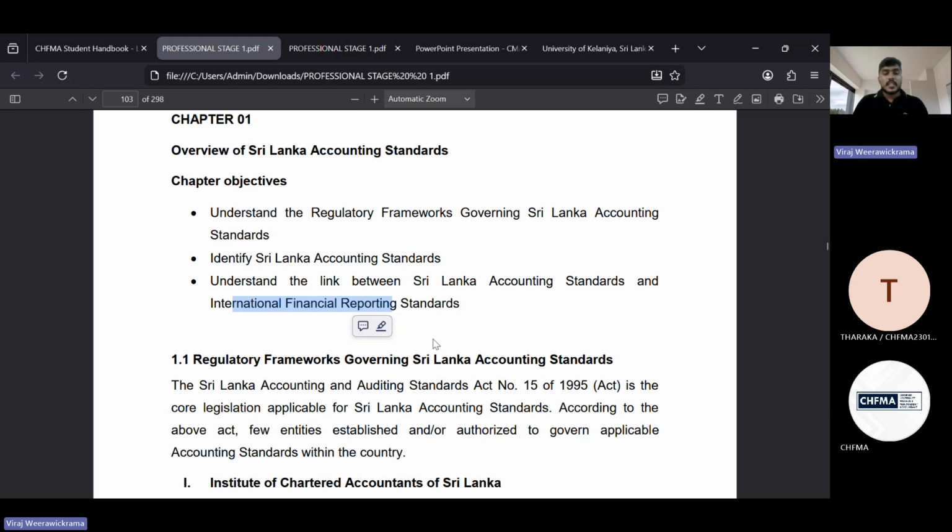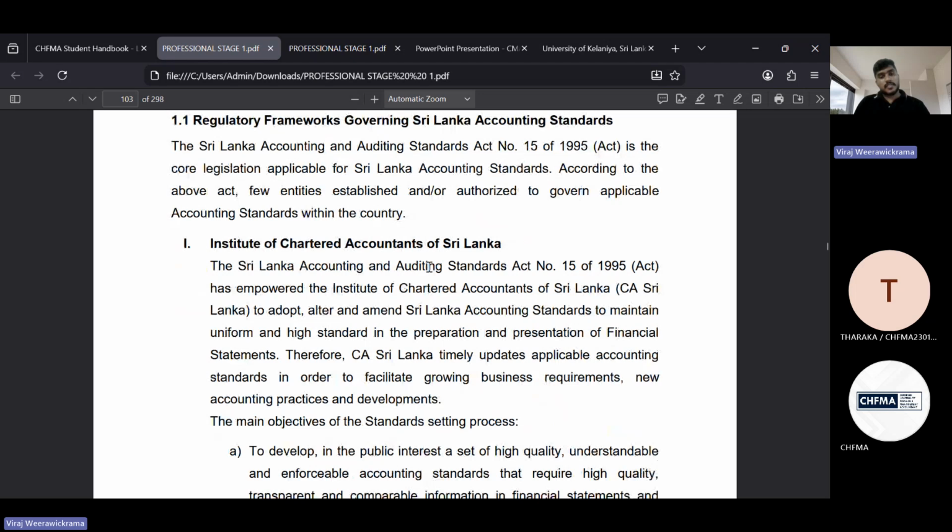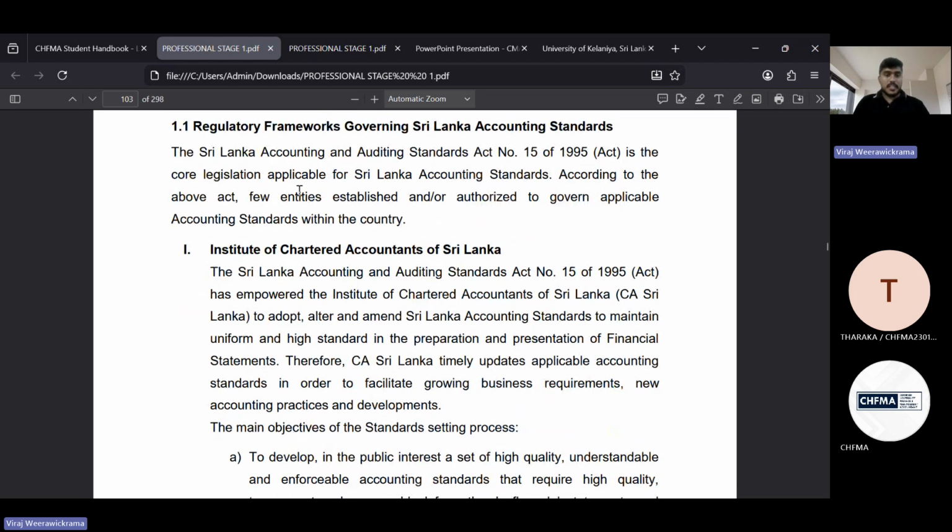Now, the regulatory framework governing Sri Lankan accounting standards. The Sri Lanka Accounting and Auditing Standards Act, that is Act No. 15 of 1995, is the core legislation applicable to Sri Lankan accounting standards. This is the important point.